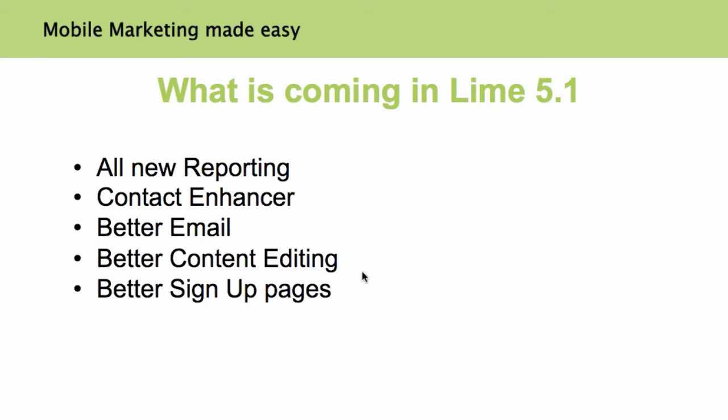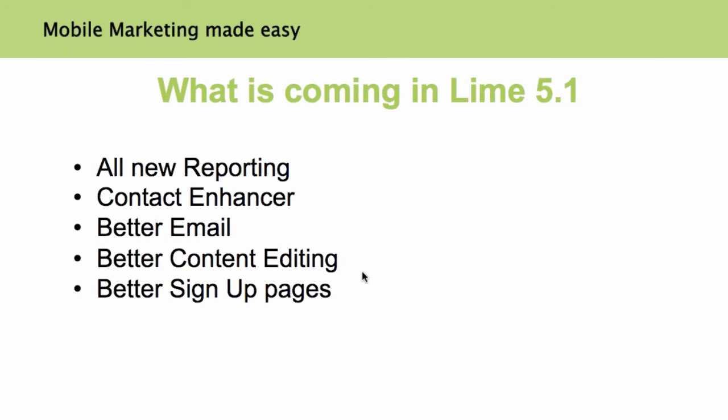So Line 5.1 will have all new reporting. The whole reporting is going to be revamped: graphics, location-based reporting, all the information will be in front of you, whether it's on redemption, and who and when, and all the analytics that you really need to take to the next level when you're prospecting or selling or when you want to show ROI to your customers. That's what we're really going to put our time into.